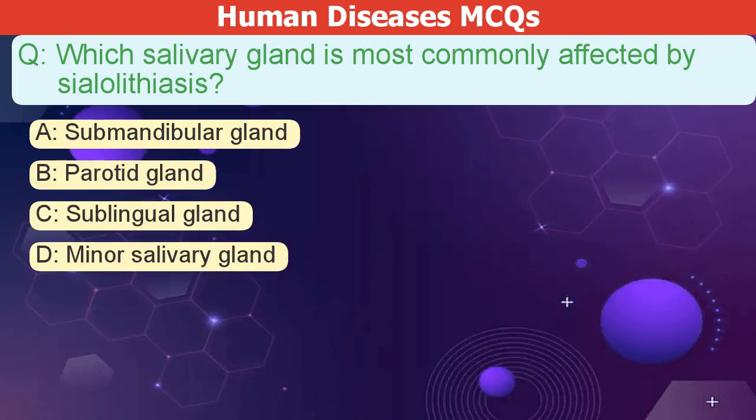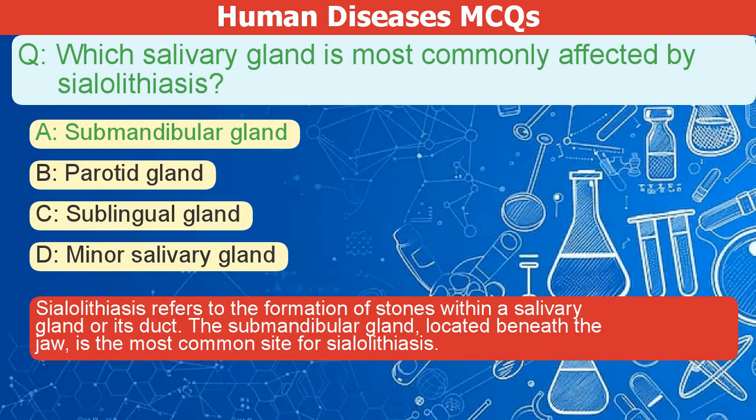Which salivary gland is most commonly affected by sialolithiasis? A. Submandibular gland. B. Parotid gland. C. Sublingual gland. D. Minor salivary gland. The correct answer is A. Sialolithiasis refers to the formation of stones within a salivary gland or its duct. The submandibular gland, located beneath the jaw, is the most common site for sialolithiasis.